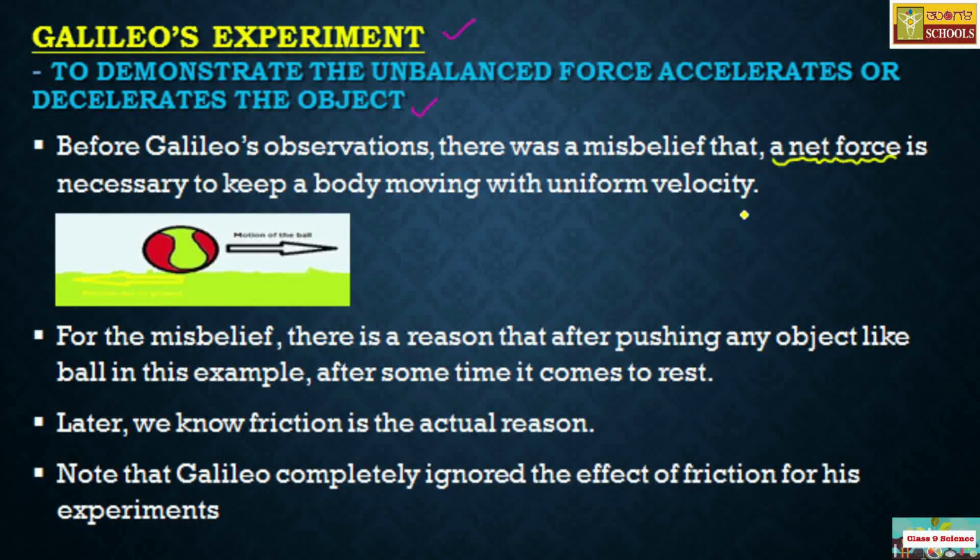A net or overall force, or you may call it total force, is necessary to keep a body moving with uniform velocity. So if you want to keep the body in motion, you require a net force, I mean a continuous force. The total force is necessary.